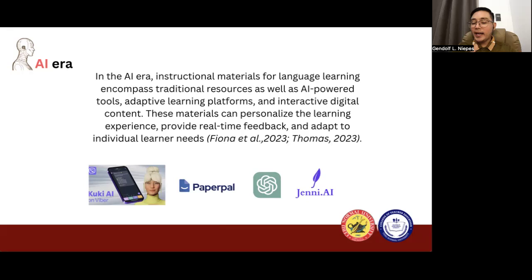Second, we now create instructional materials that are adapted to learning platforms so that they can be used, for example, in our respective learning management system. We could use that in our devices, mobile phones, laptops, iPads, for example. Also, we can be more interactive with the digital content, unlike before.